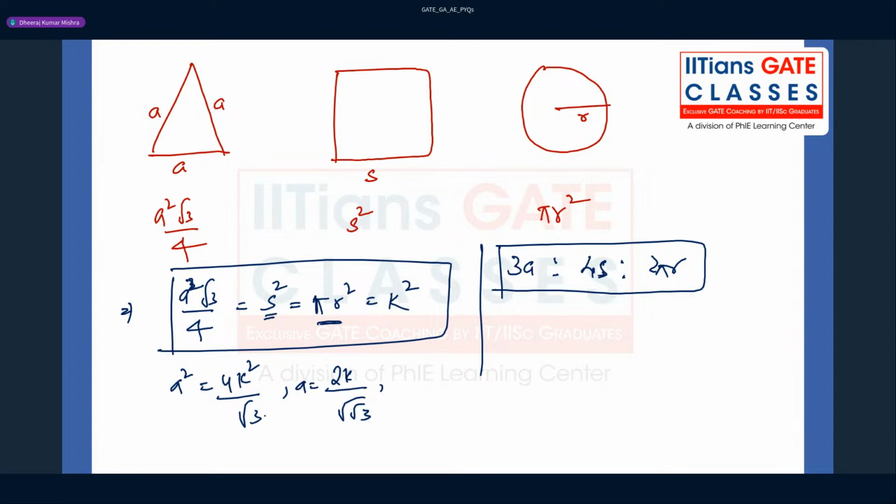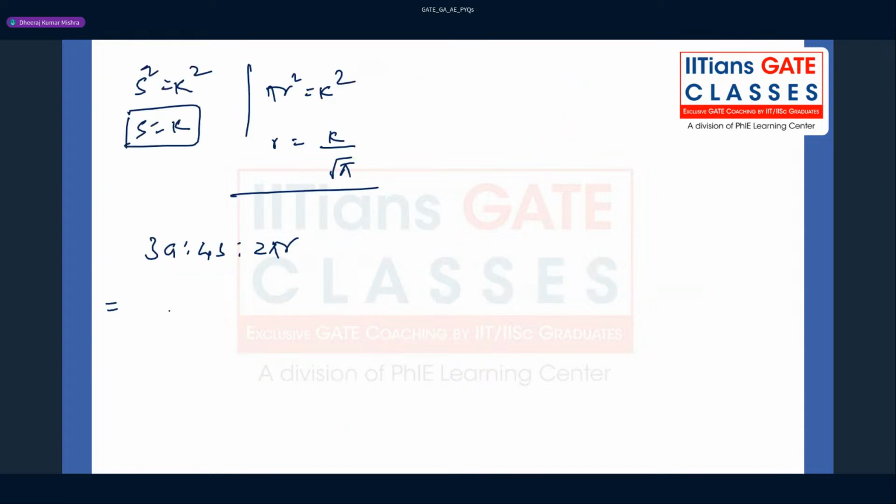So 4k square by root 3, I mean 2k by this, 3 into 2 by root 3. And then k you can cancel also, because after all it is in ratio, so you can forget about that. This is 4k, and this is going to be 2 pi into k by root pi.